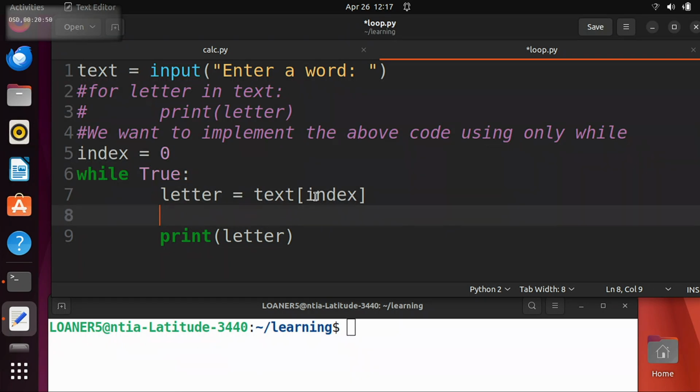This is a hard thing to get the first time you see it. It doesn't make sense, right? The first time you see it. But let's think about this. How do I get the value of index? Well, I just put index, right? Yeah, index equals index plus 1. Index equals index plus 1.